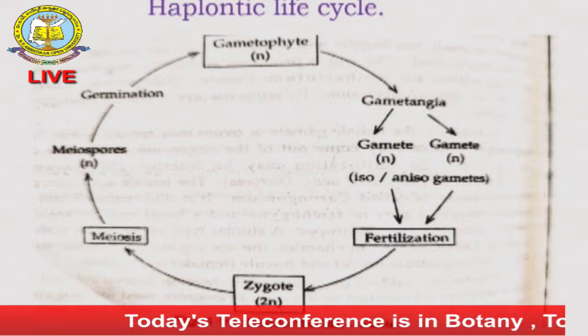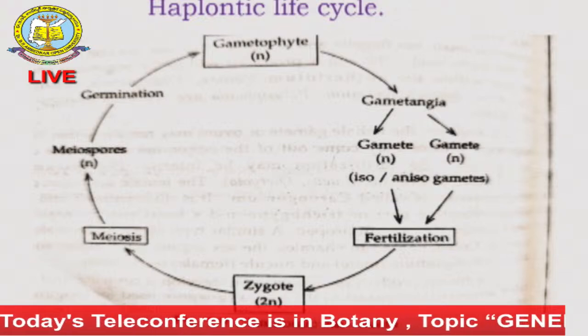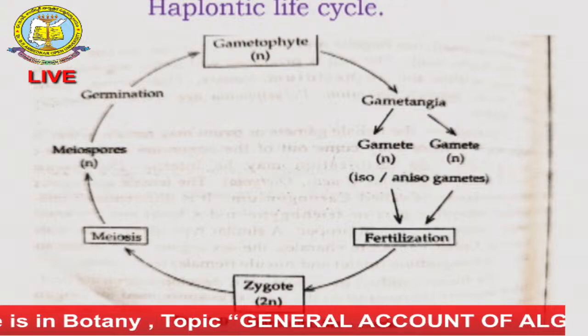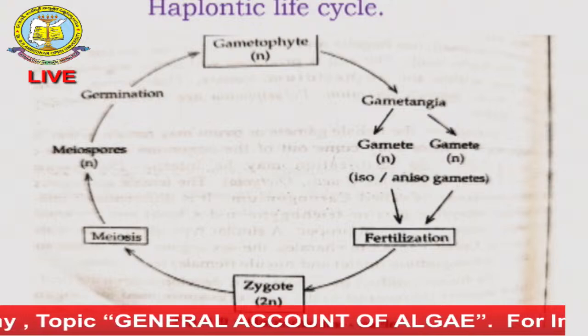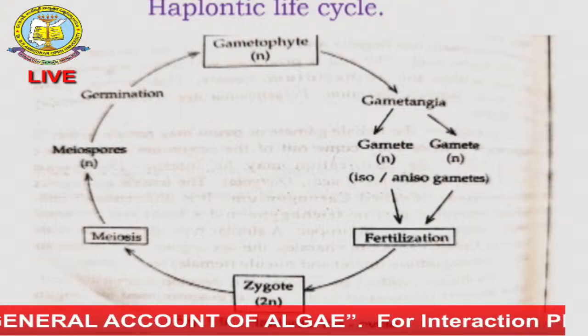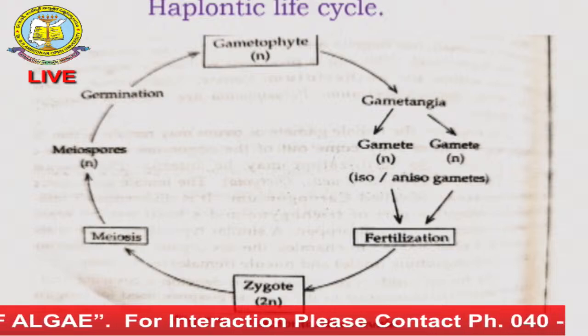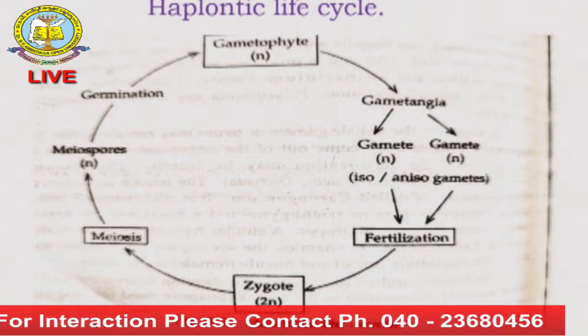Haploid life cycle. So this gametophyte produces two types of gametes. One is isogamy, second is anisogamy. After fertilization, when the zygote is formed, it is in 2n stage, that is the diploid stage. So after meiosis, next it produces a new plant. So this type of life cycle, we call the haplontic life cycle.